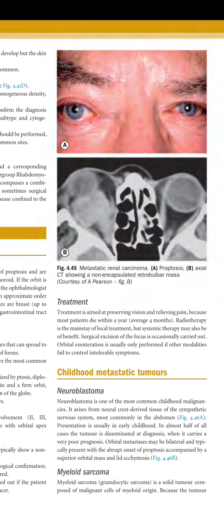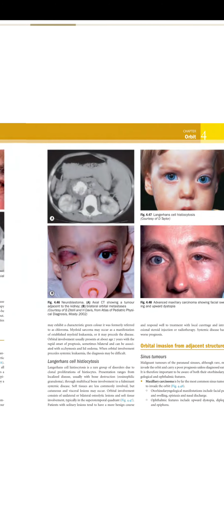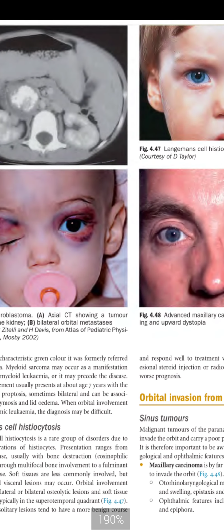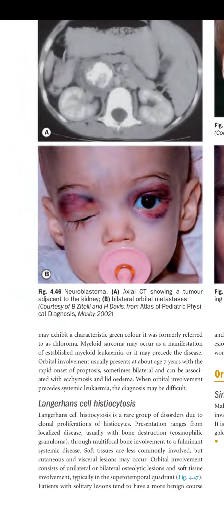Next is the myeloid sarcoma. Myeloid sarcoma, granulocytic sarcoma, is a solid tumor composed of malignant cells of a myeloid origin. Because the tumor may exhibit a characteristic green color, it was formerly referred to as chloroma. Myeloid sarcoma may occur as a manifestation of established myeloid leukemia, or it may precede the disease.